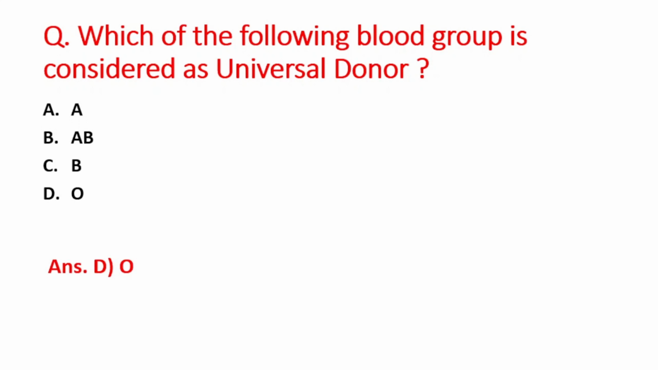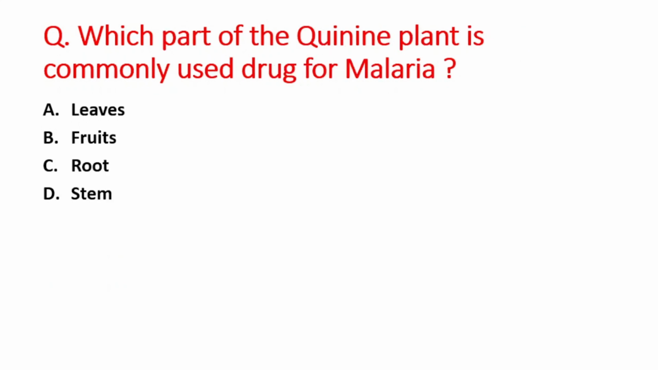as universal recipient. Next question is which part of the quinine plant is commonly used drug for malaria? A option is leaves, B is fruits, C option is roots and D option is stem. One point is clear that for malaria quinine plant is used, and what part of quinine plant is used to cure the malaria? So right answer is option D, that is stem.